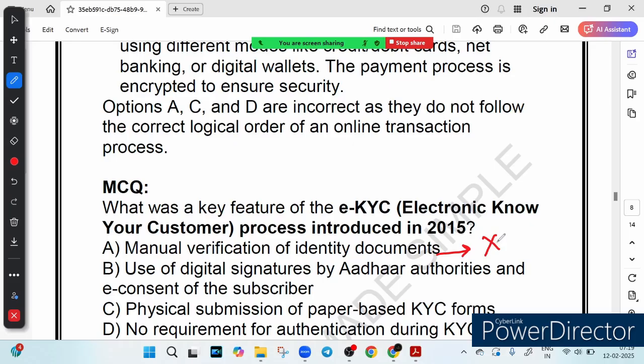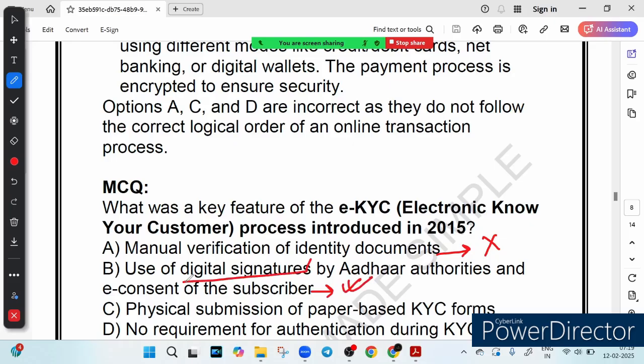This is incorrect because traditional KYC required physical verification, but E-KYC was introduced to digitalize the process and eliminate manual check. Earlier you had to visit a bank, submit photocopies of document and wait for days. So E-KYC changed this by making it instant and digital. Option B is the use of digital signature by Aadhaar authority. This is the correct answer.